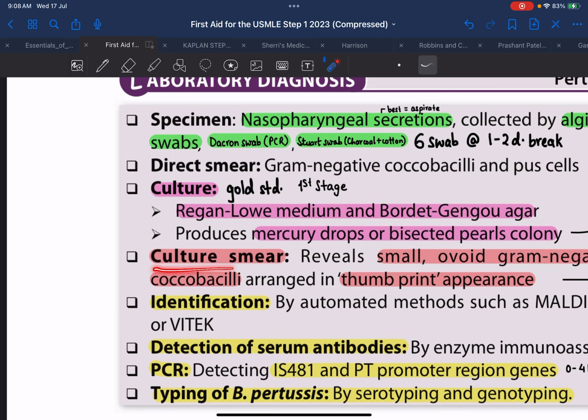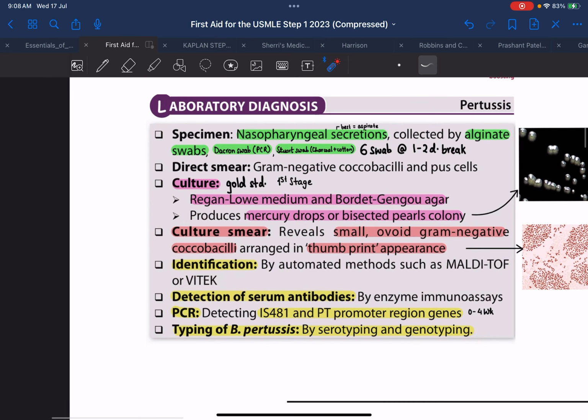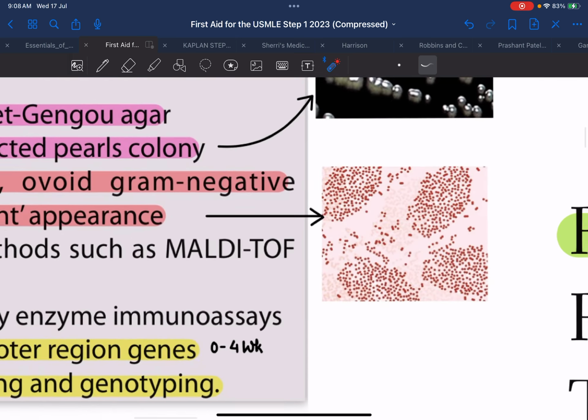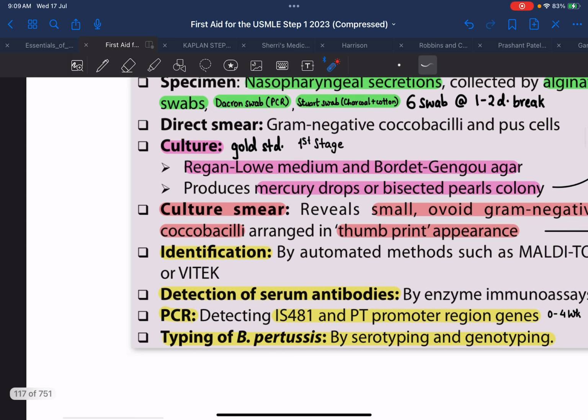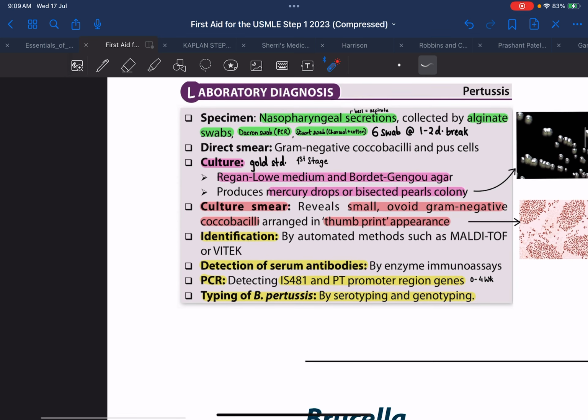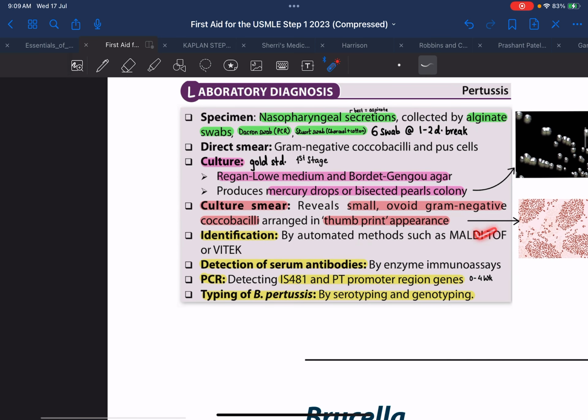Next, we can also do a smear from the culture we have obtained. It basically shows small, ovoid, gram-negative coccobacilli giving a thumbprint appearance. As you can see, there are gram-negative coccobacilli giving a thumbprint appearance. Next, we can do biochemical identification by automated methods such as MALDI-TOF and Vitek.